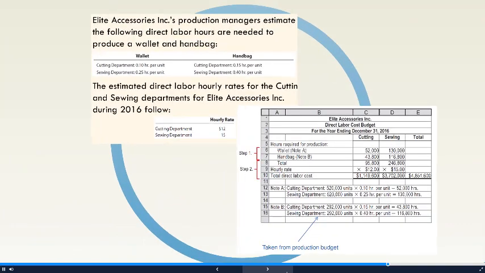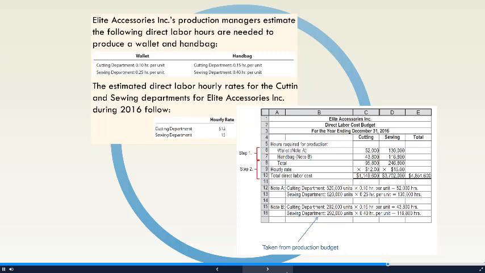This is an example of our direct labor cost budget. Again, we're looking at 2 different products, and in this case, each product goes through 2 different departments. Each department requires some time that the product spends in it before it can move on and be completed. So we're going to first take a look at how many hours are actually needed to complete each product.